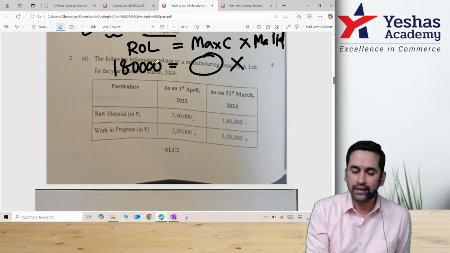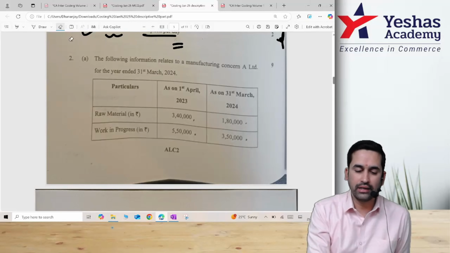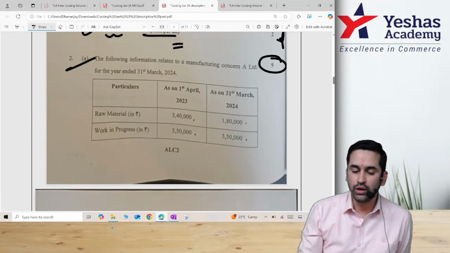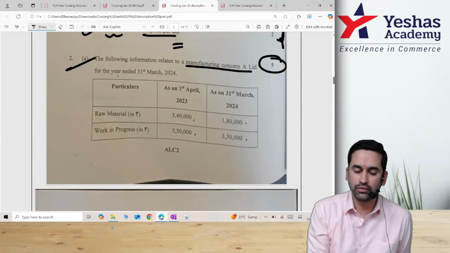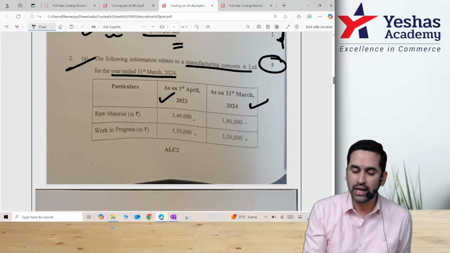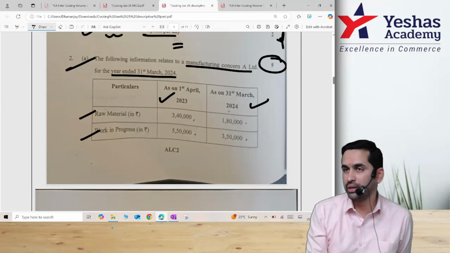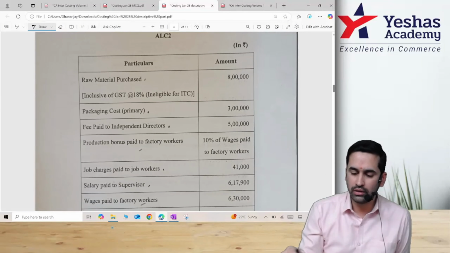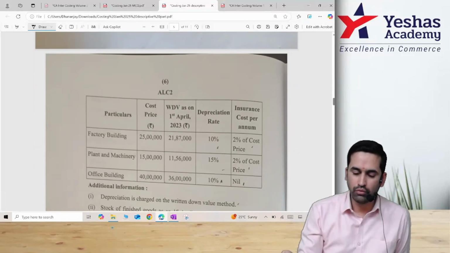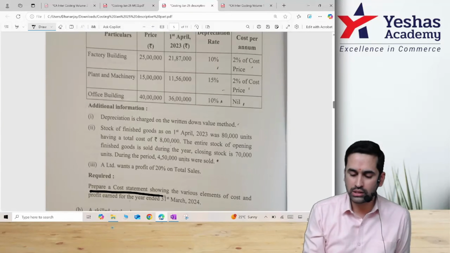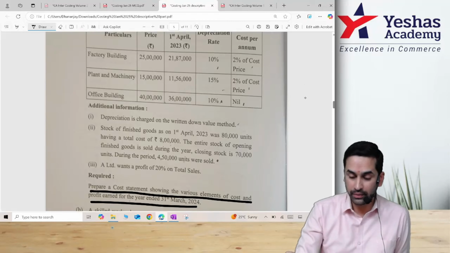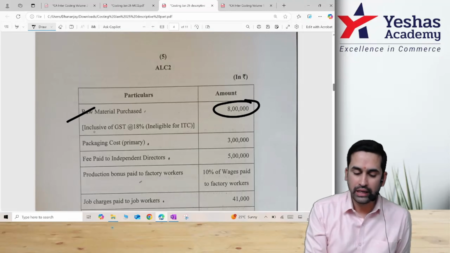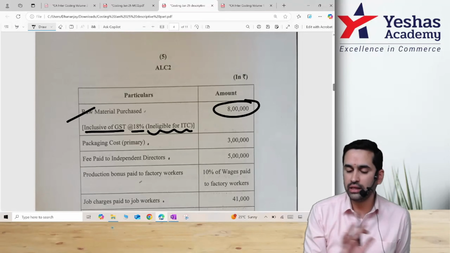Question number 2A, slightly detailed, and this is a 9-mark question. The following information is related to a manufacturing concern for the year ended as on 1st April, as on last day. RM given, WIP given, opening stock, closing stock, copy from here. After that, they have given a list, and then finally, what they want you to do is prepare a cost sheet. Okay. Now here, coming back one by one, raw material purchased is given, including GST, ITC not available.